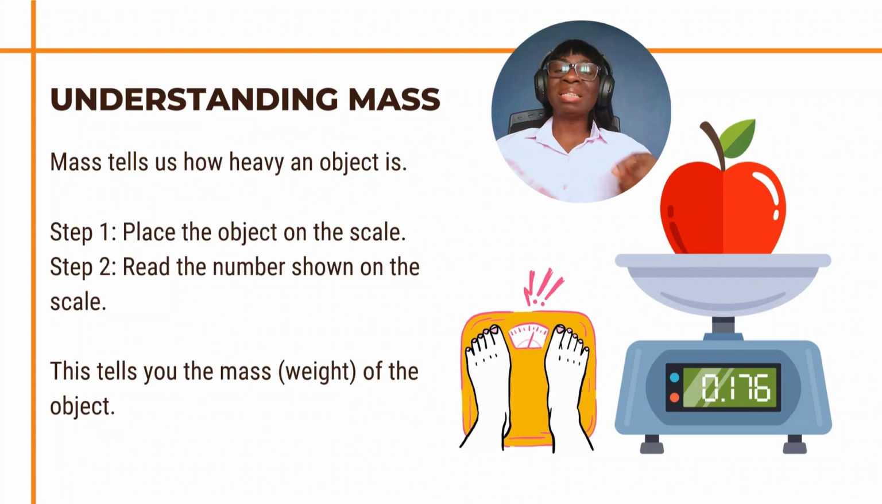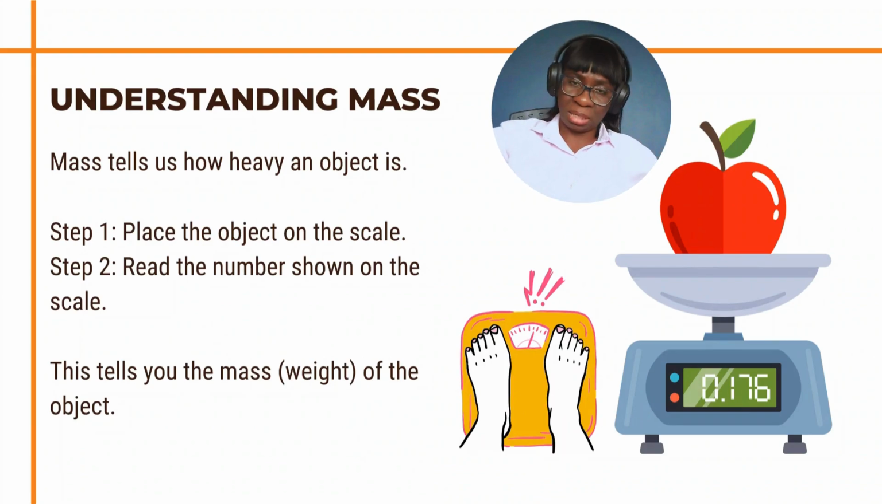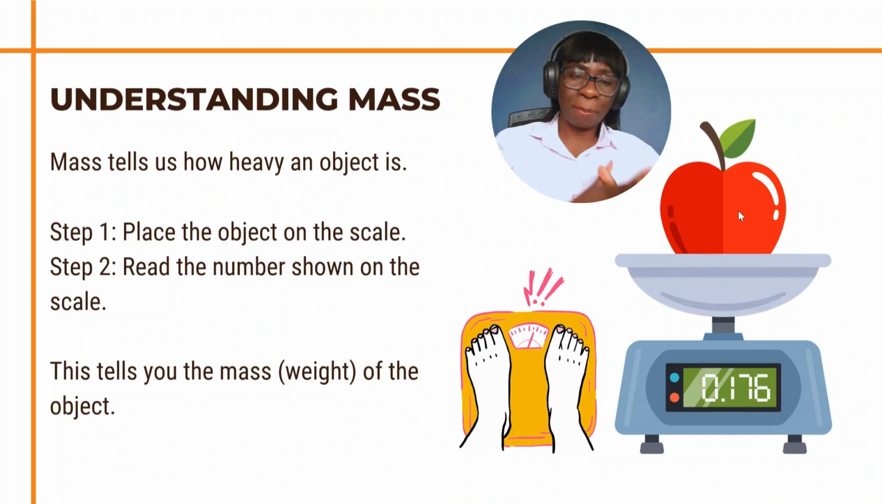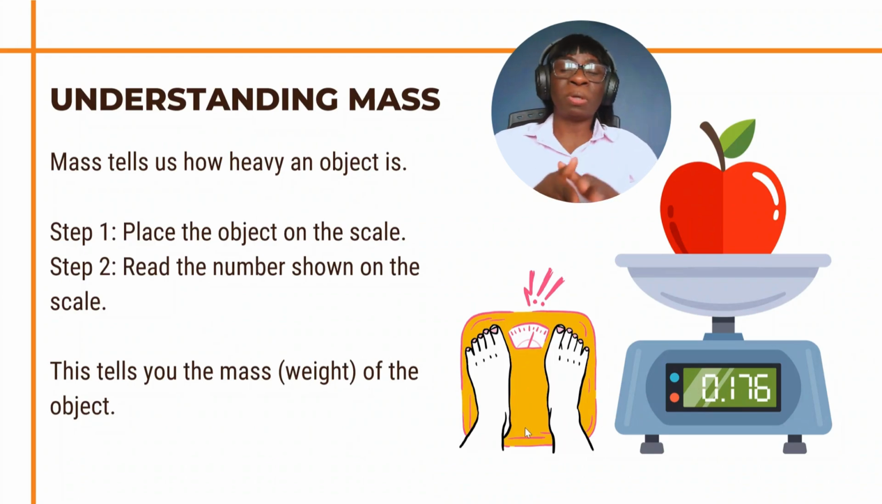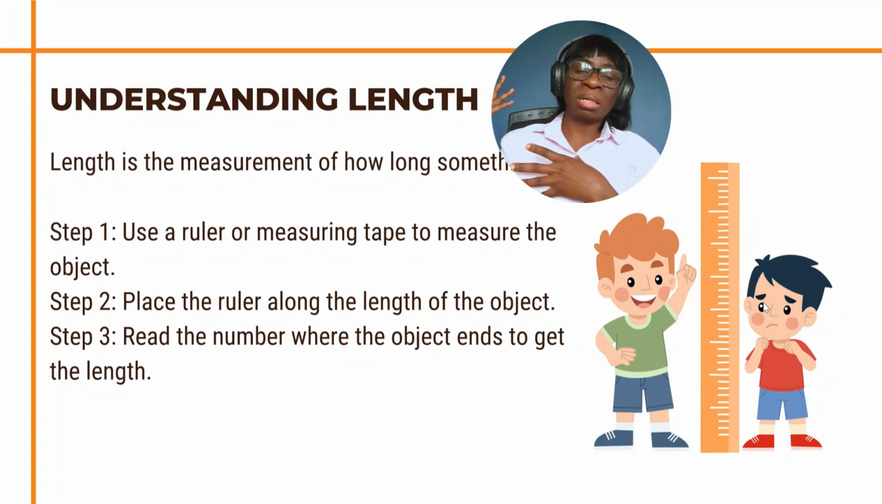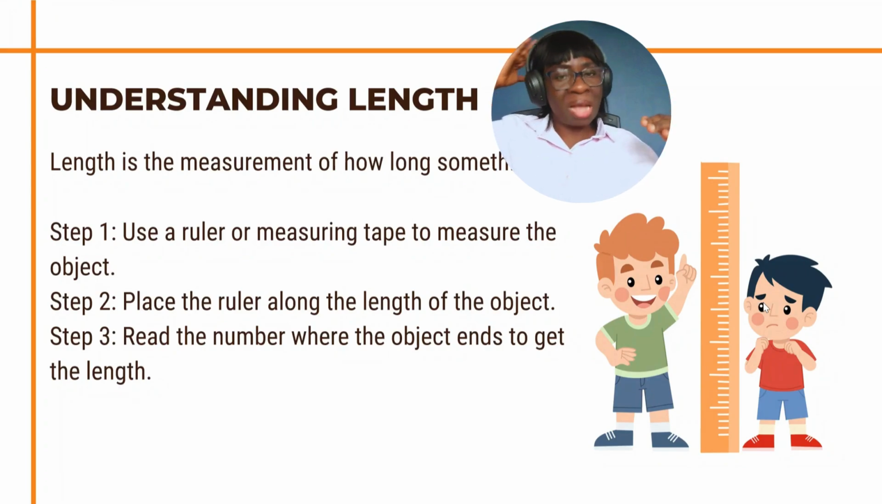Now the next thing is understanding mass. What is mass? Mass tells us how heavy an object is. It also tells us what we weigh as humans. We have different measuring scales. Look at this one, this one is measuring an apple. We use this one to measure objects, while this first one is measuring the weight of the person that is standing on it. So we use this one to measure the body mass. For the length, you can see here, this one is used to measure the height. It is always placed on the wall so that you can stand against the wall and check your height. It is also length. That is how long, how tall you are.